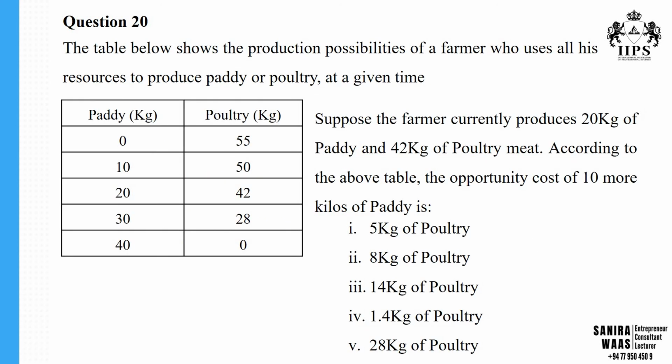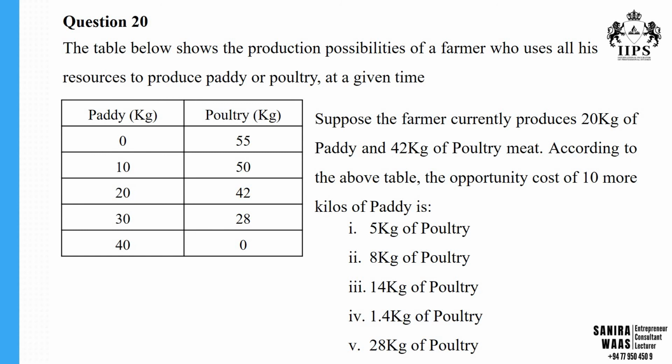Now let's go for the last question of this MCQ wrap-up session, the discussion regarding the Introduction to Economics, MCQ Discussion Part 4. The last question is, the table below shows the production possibilities of a farmer who uses all his resources to produce paddy or poultry at a given time. So both are produced in kilograms. Suppose the farmer currently produces 20 kilograms of paddy and 42 kilograms of poultry meat. According to the above table, the opportunity cost of 10 more kilos of paddy is, and they have given answers.